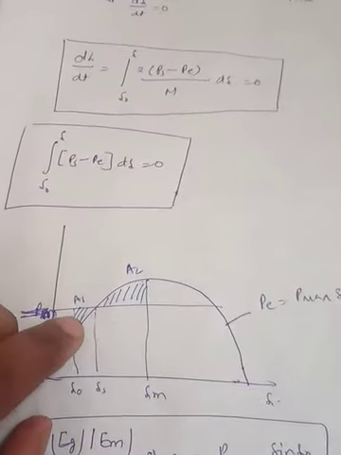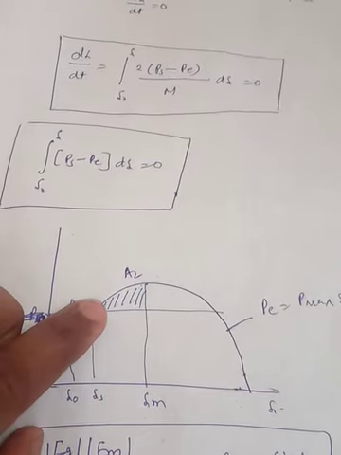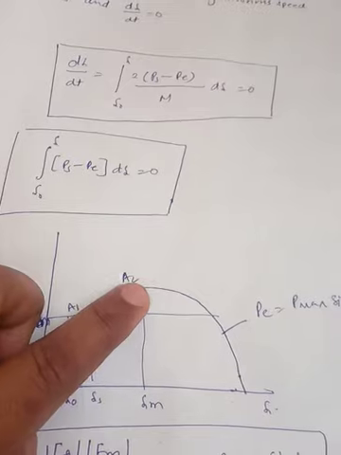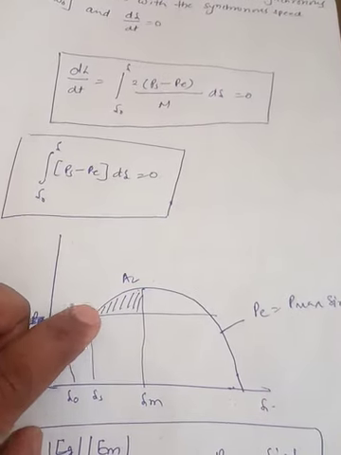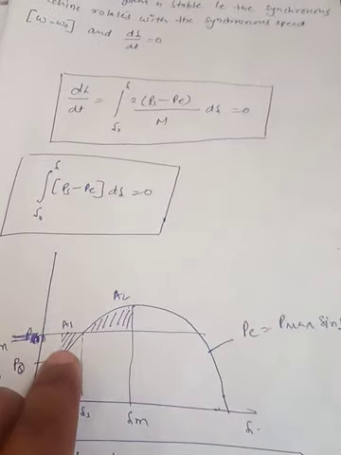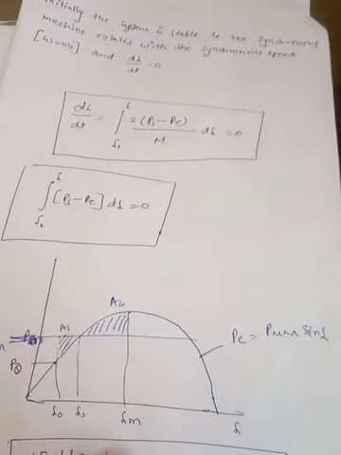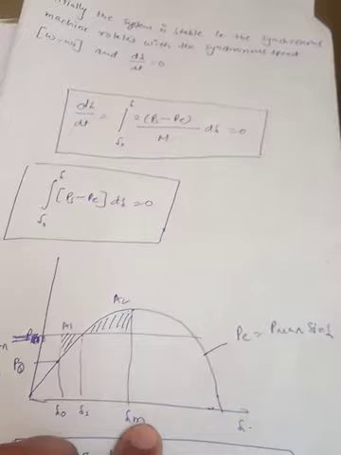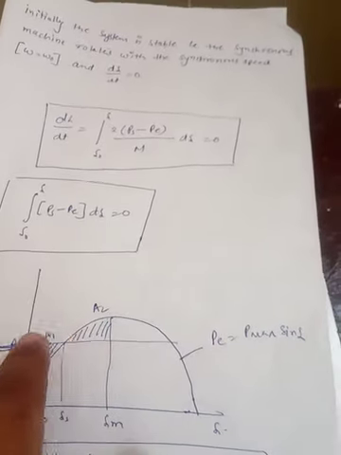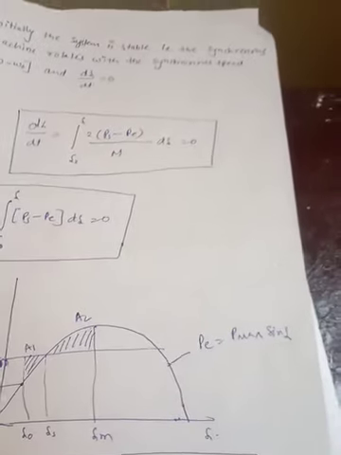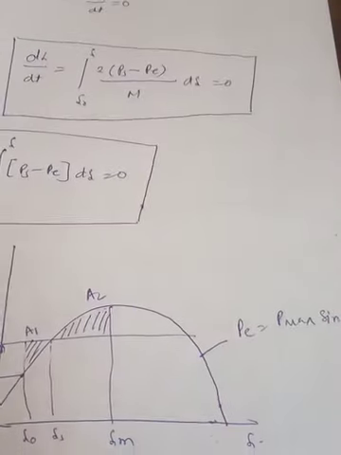The machine will try to accelerate and seek a new equilibrium point somewhere else, and then again it will try to decelerate. So acceleration and deceleration will take place and then areas will form between delta 0 and delta maximum, and if these two areas are equal we can say the system is stable. So that is called the equal area criterion.